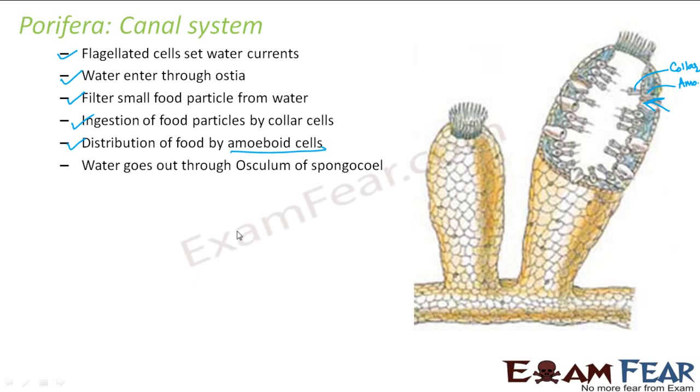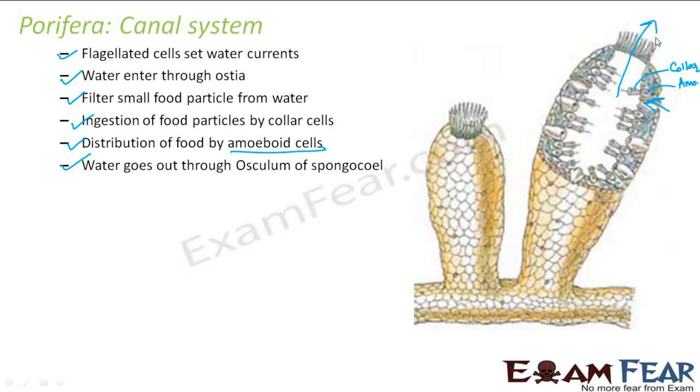And what will happen to the water? The water will go out through the osculum of spongiocele. So water will enter through ostia. The food from the water will be taken in by the collar cells and amoeboid cells, and then the water will move out through the osculum. So you understood the process, that even though they do not have a specialized mouth or a specialized digestive system, even then they manage to take their food and absorb nutrients from it. So this is known as the canal system.